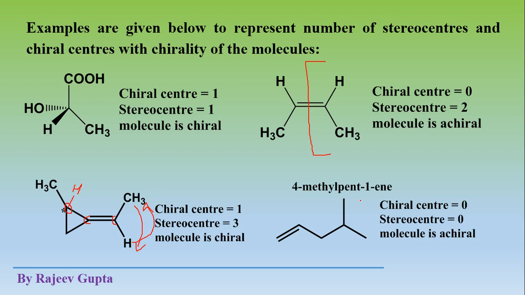Now consider this molecule, 4-methyl pent-1-ene. This is the principal carbon chain, a 5-membered chain. At the first position a double bond is present, and there is a substituent, a methyl group, at the 4th position.